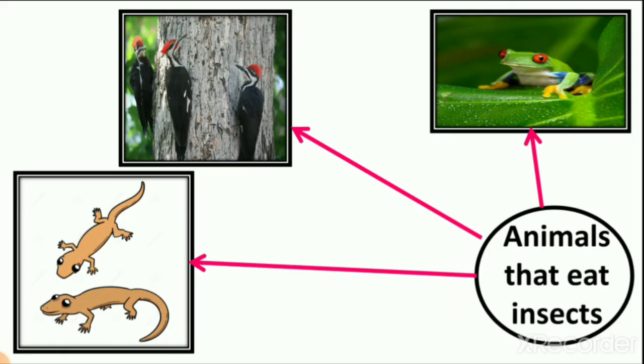So here we have animals that eat insects. We have lizard, we have woodpecker and frog. So where is eagle here? You can see eagle? No, right? So lizard and woodpecker eat insects and worms. Remember we learned that woodpecker uses its beak to find insects in wood and eat them. So animals like lizard and woodpecker eat insects and worms.